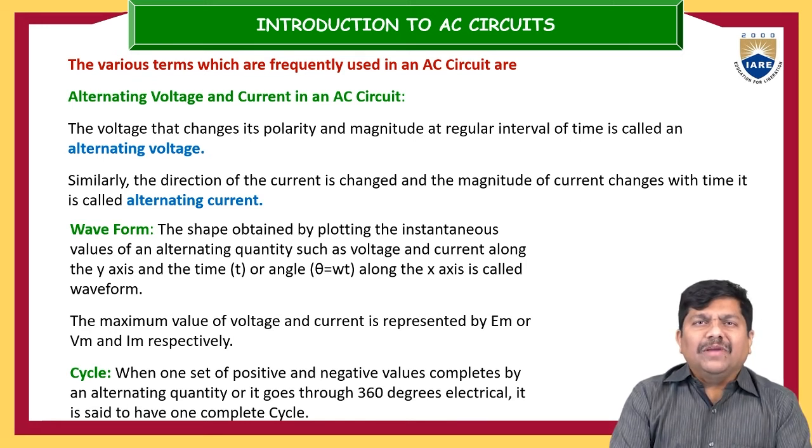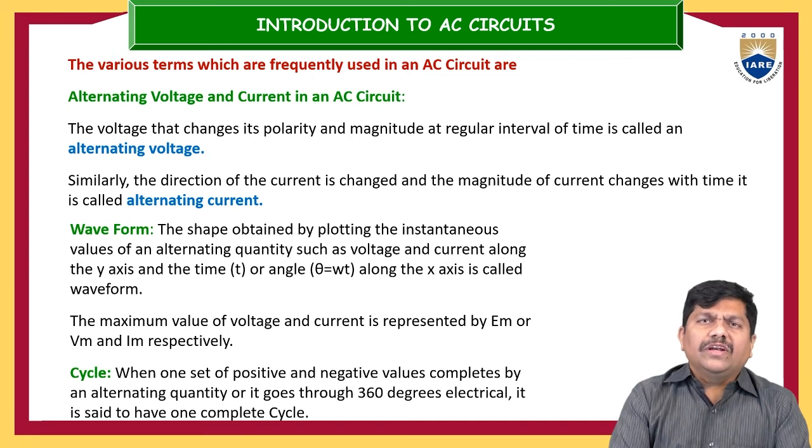Knowingly or unknowingly, many times we used to say waveform. So what exactly is the definition of this waveform? It is nothing but the shape obtained by plotting the instantaneous value of an alternating quantity such as voltage or current with respect to time t or angular displacement theta on the x-axis. That is called a waveform.